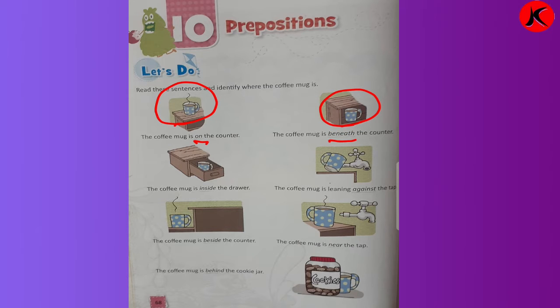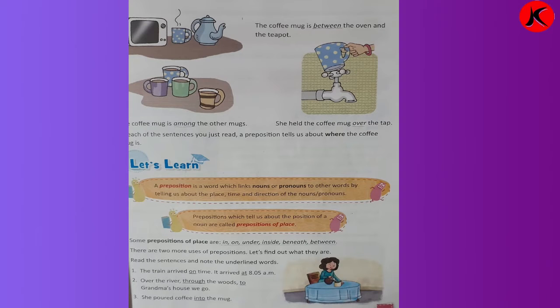The coffee mug is inside the drawer. The coffee mug is leaning against the tap. Against the tap. The coffee mug is beside the counter. Beside the counter. See over here. The coffee mug is near the tap. Near the tap. The coffee mug is behind the cookie jar. See, this is the cookie jar and here is the coffee mug. It is behind the cookie jar.